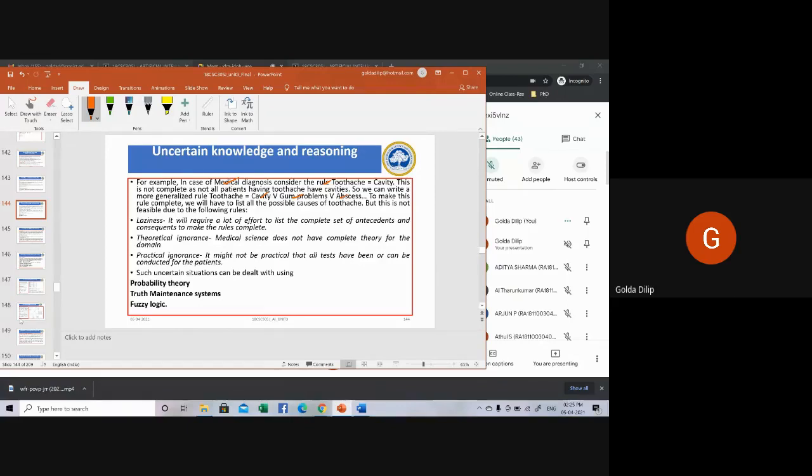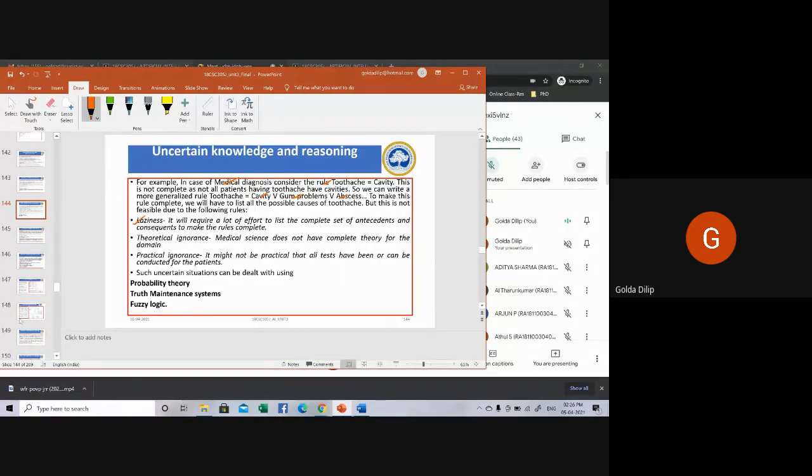To make this rule complete, we will have to list out all possible causes of toothache, which many a times may not be possible. There could be reasons other than these three cases as a reason for a toothache, so it's not feasible to list out all the rules.